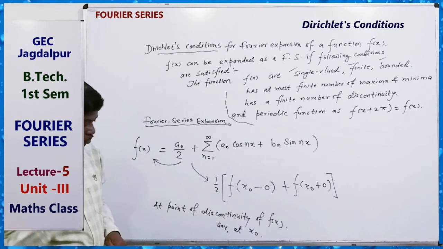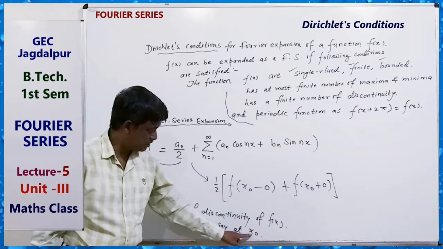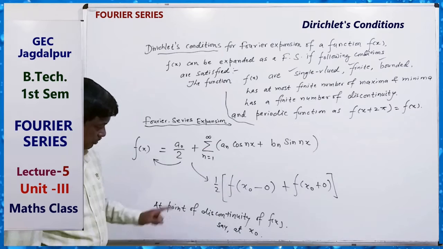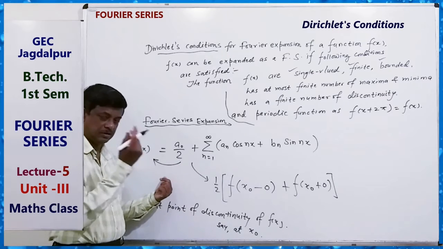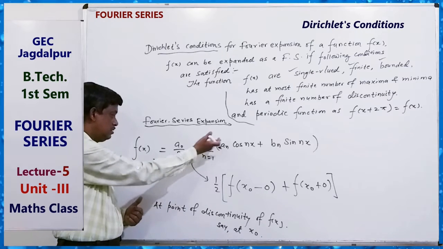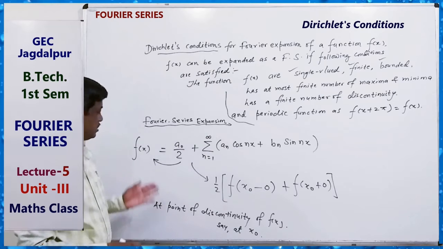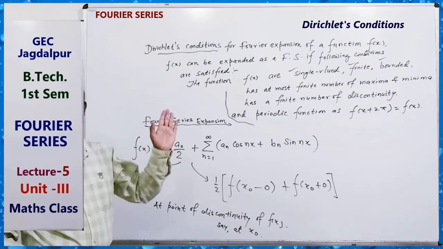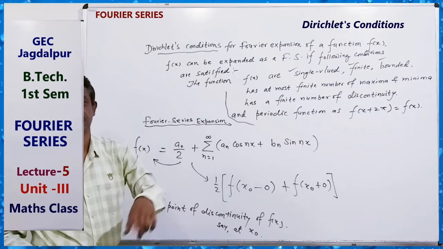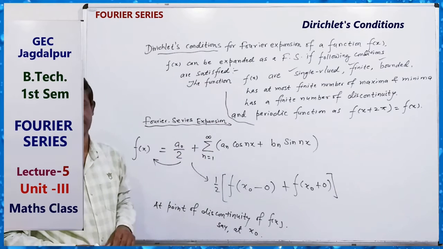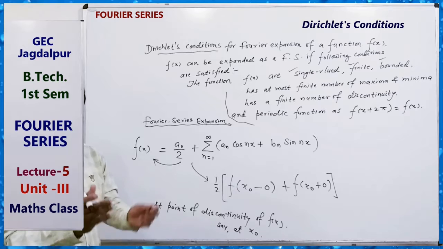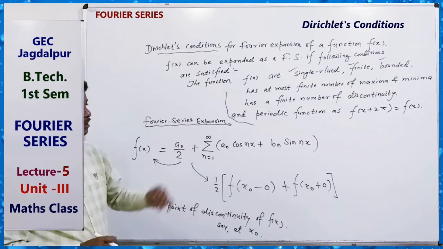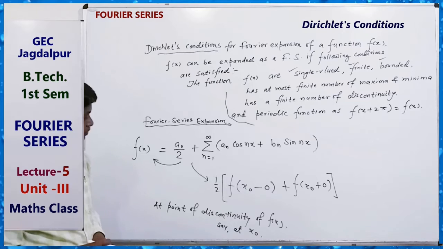If x0 is a point of discontinuity, then this converges to this. If x is a continuous point, then this converges to this, that is, the function is equal to this. So the function can be expressed as a Fourier series if these conditions are satisfied, for a periodic function in an interval with period 2π.